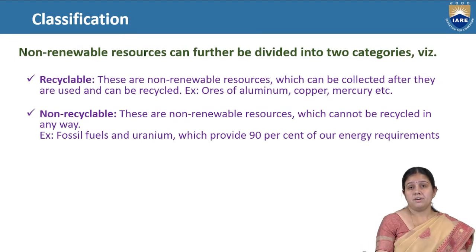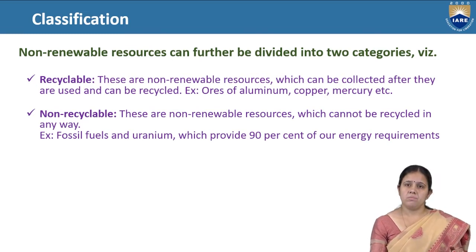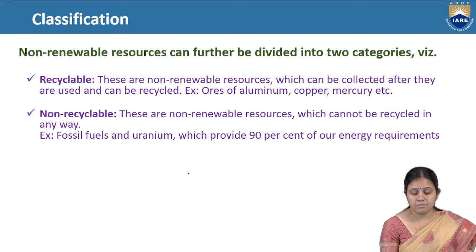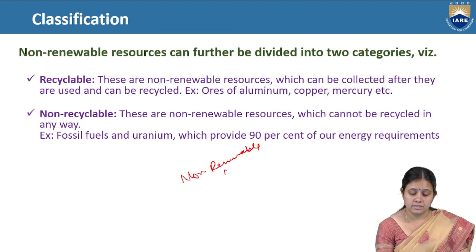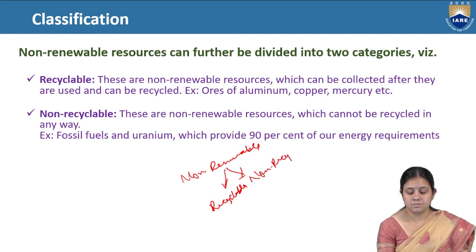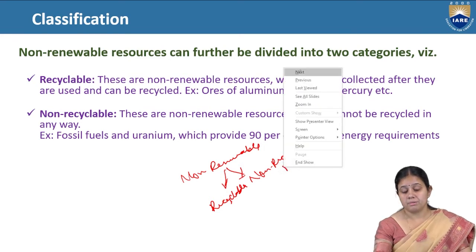Now non-renewable energy resources can again be divided into two categories. First is recyclable and second is non-recyclable. Recyclable are those non-renewable energy resources which can be recycled, and non-recyclable are those which cannot be recycled. Recyclable can be brought back to the environment, and non-recyclable cannot be brought back into the environment.